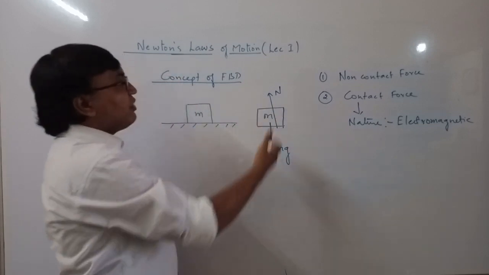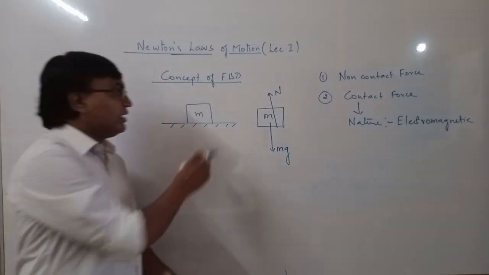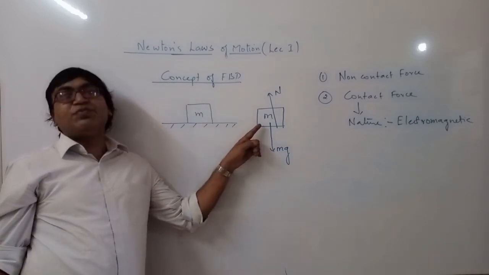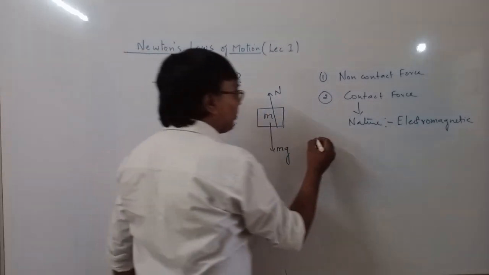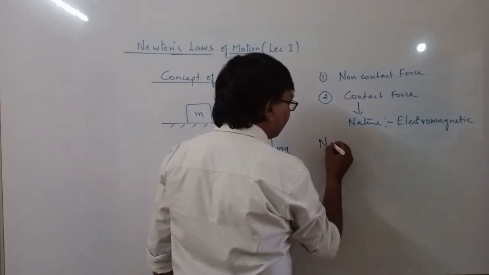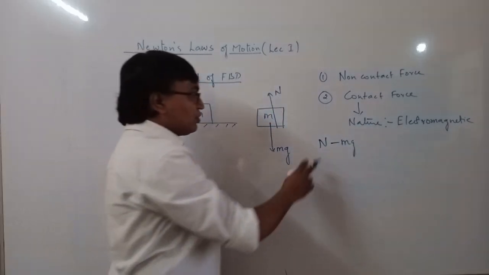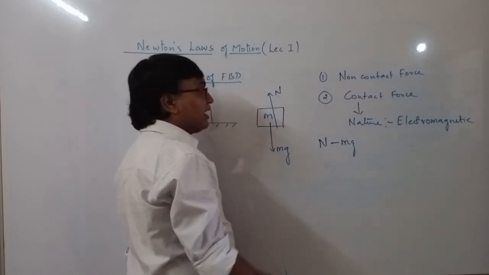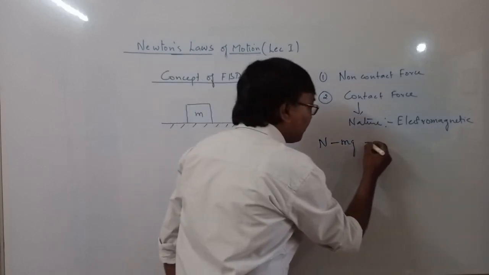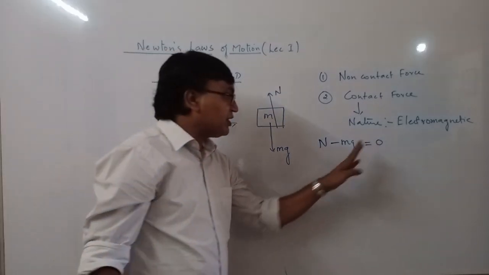Now if you apply Newton's law, we know that this body is at rest. So the acceleration of the body is 0. It means the net force on this body should be 0. If I take the upward direction as positive, N minus mg. Force is a vector quantity, so directions are important. This is the net force acting on the system, and it must be equal to 0, because m into a, acceleration, is 0.